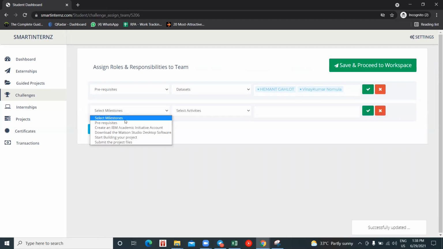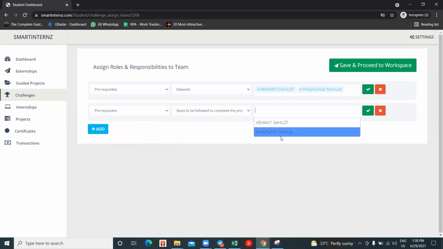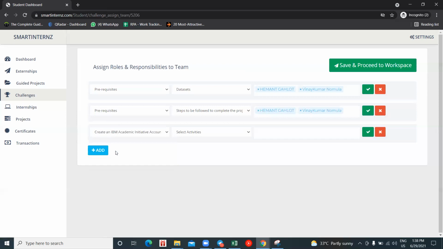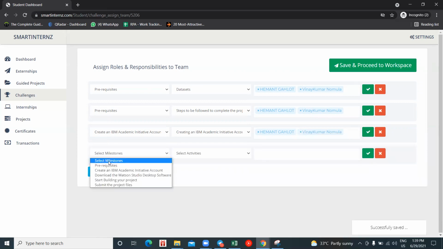In the same way, you have to do it for all the milestones, all the prerequisites and all the activities. So let me complete that. Do remember, guys, without this you cannot proceed. This is the main step. I'm assigning all the work to my entire team.